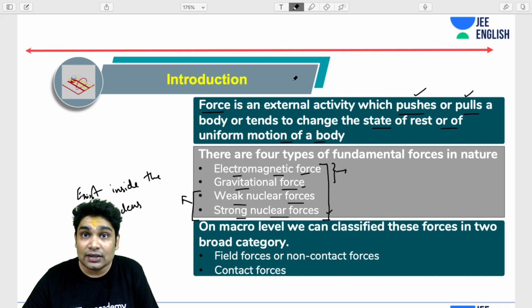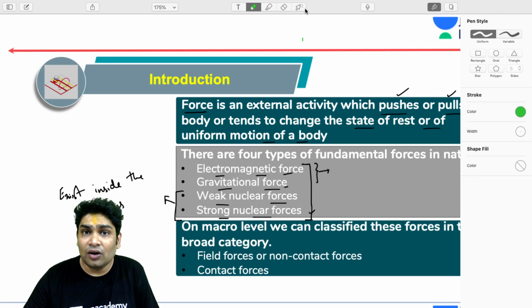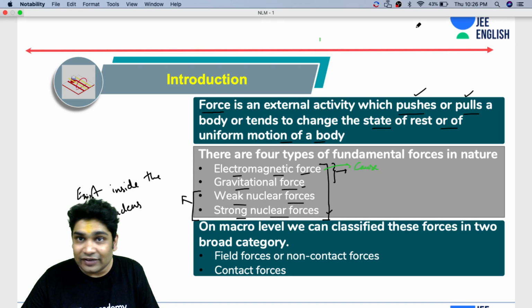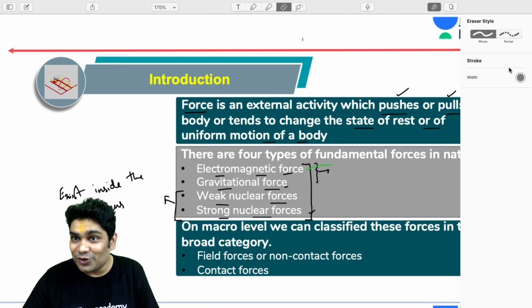Let's start writing some important bits about every force. All the electromagnetic phenomena, or all the forces of electromagnetism, are caused by charges. Maybe you should use a different color. Wait, let's switch to a better color which is more visible.